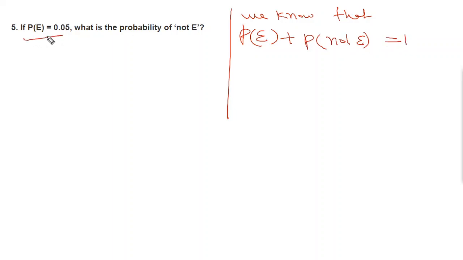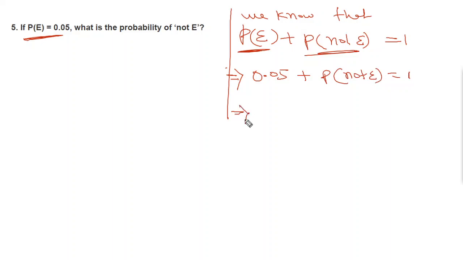So it is given that P of E equals 0.05. So you can write: 0.05 plus P of not E, the probability of not E, or you can write E bar also, equals 1. This implies P of not E equals 1 minus 0.05, which will be equal to 0.95.